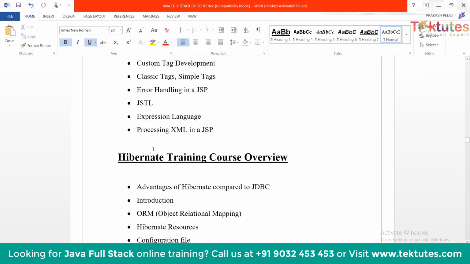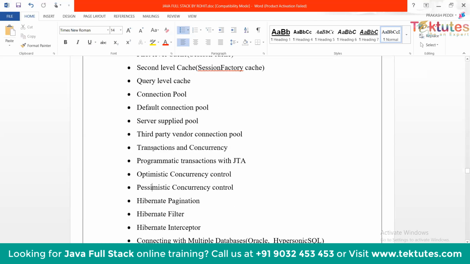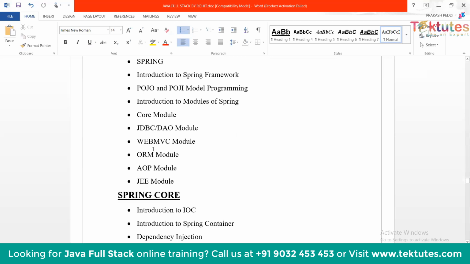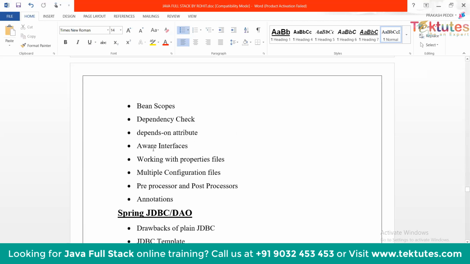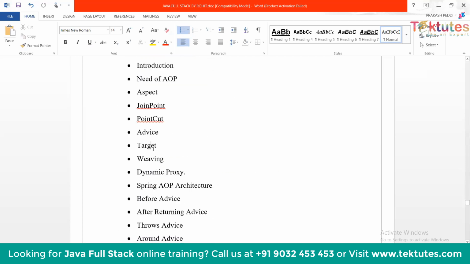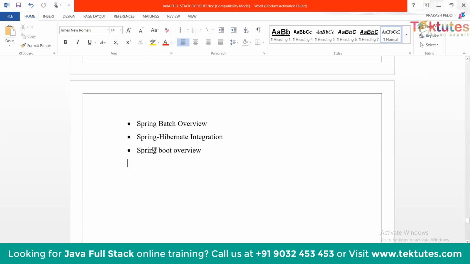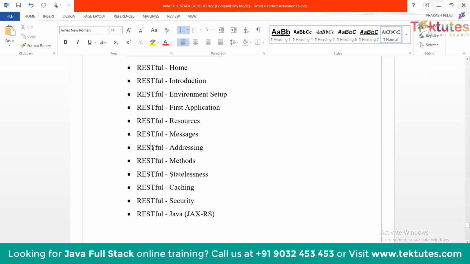Hibernate is an extension of JDBC, and we will see the Spring framework, which has different modules like Spring Core, Spring JDBC DAO, Spring ORM, Spring AOP, Spring MVC, and RESTful web services.